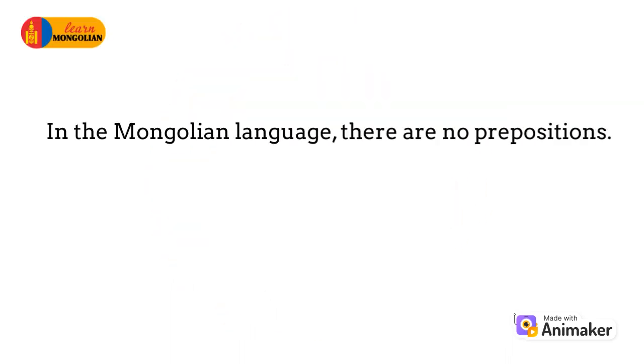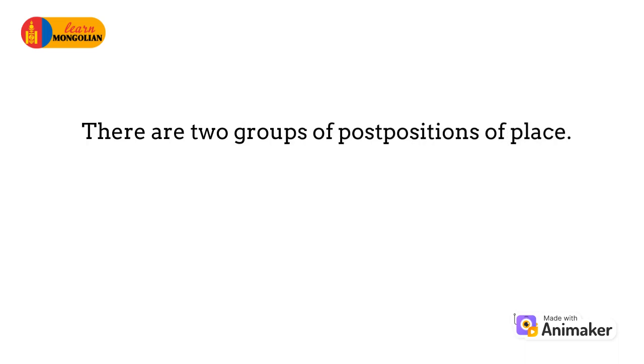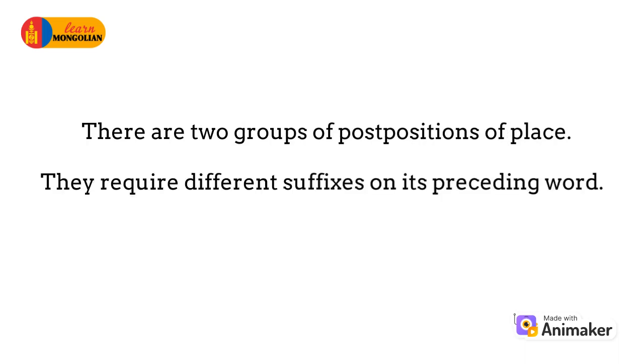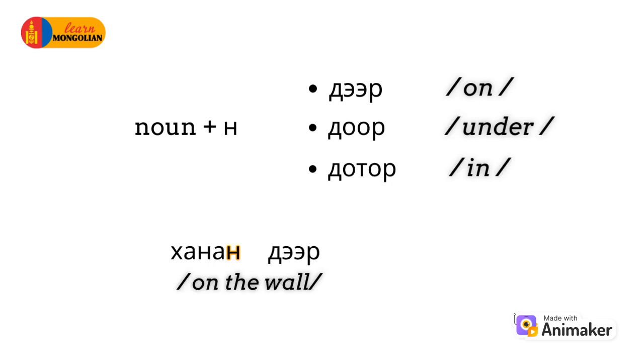In the Mongolian language, there are no prepositions. Instead, we have postpositions. There are two groups of postpositions of place which require different suffixes on the preceding word. The first group of postpositions are дээр, доор, дотор. With these postpositions, we have to add the suffix "н" on the previous word. For example, "хананд дээр", on the wall. Now, let's look at them one by one with examples.